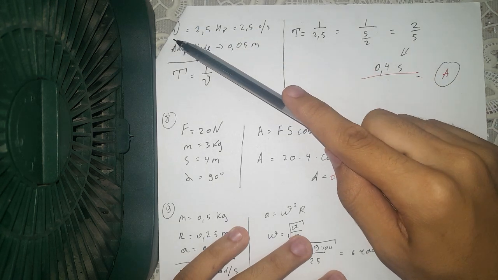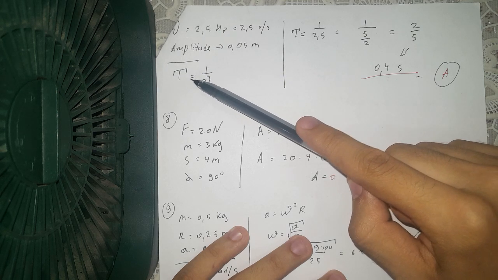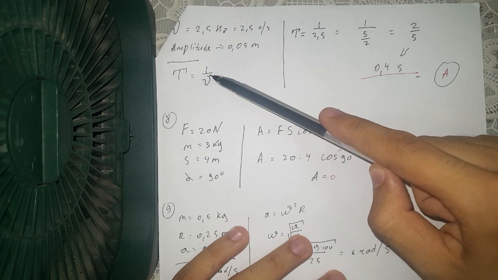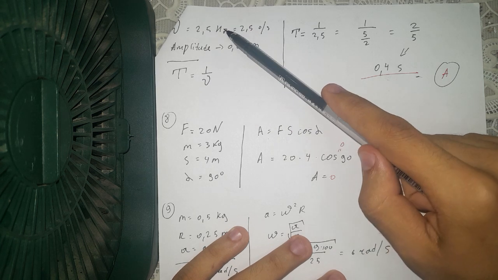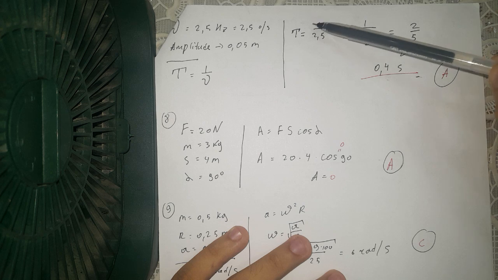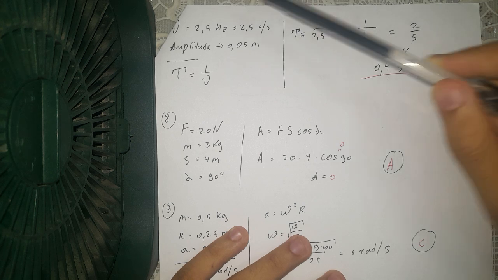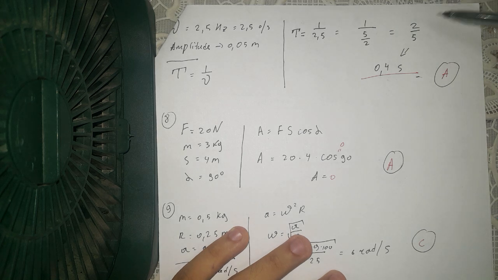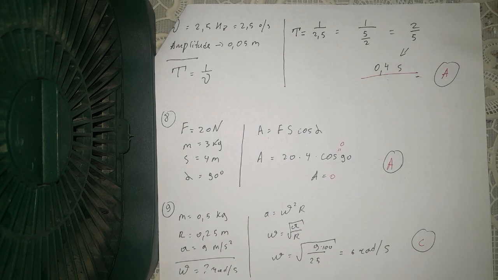So we know that the period is 1 divided by hertz. So if we want to find the period, we just divide 1 by this, so we're getting 0.4 seconds. The correct answer is A.